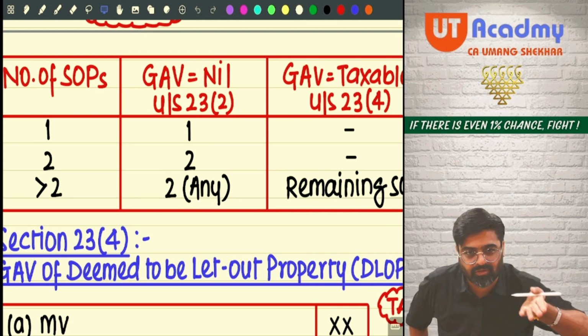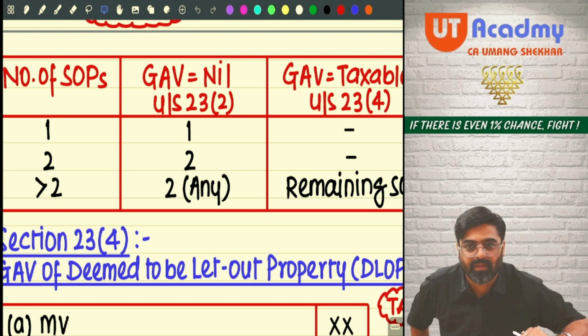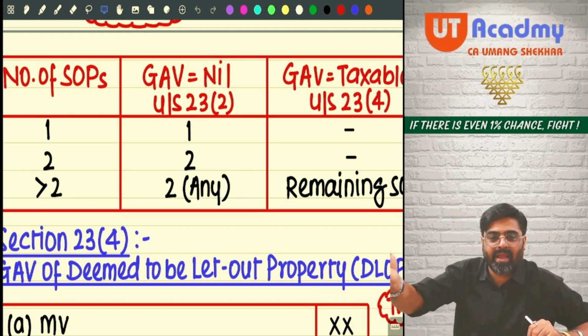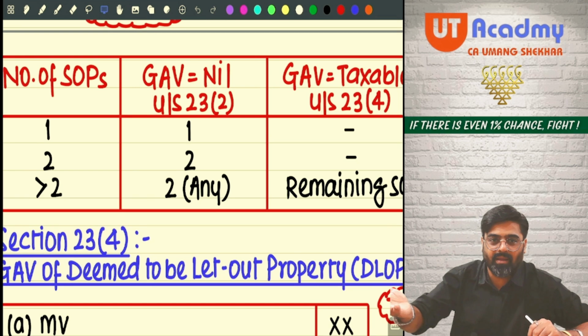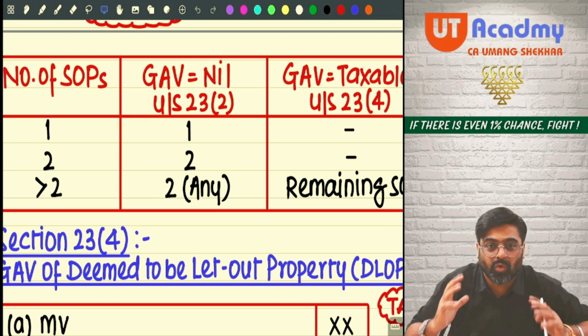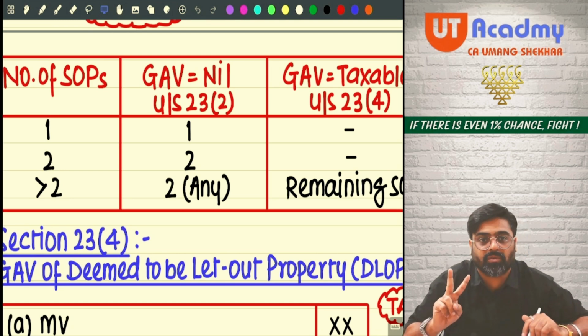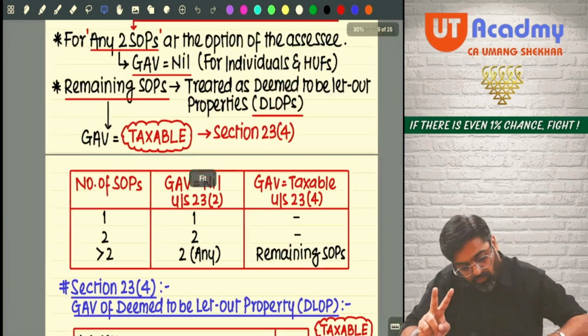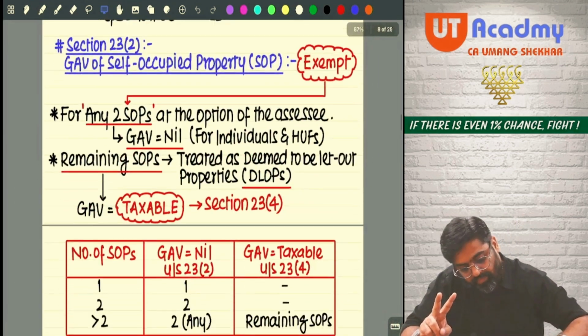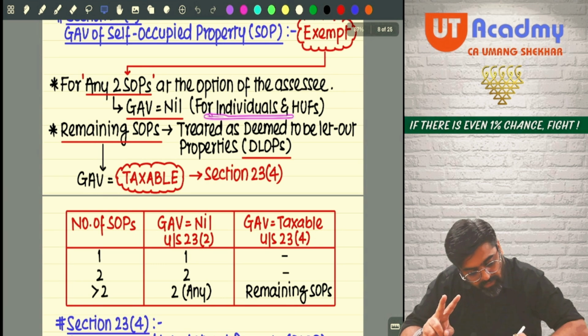No, a company cannot say so if the company is the owner. A firm cannot say that my property is SOP, give me the exemption. Who can claim this SOP exemption? Only individuals and HUFs.